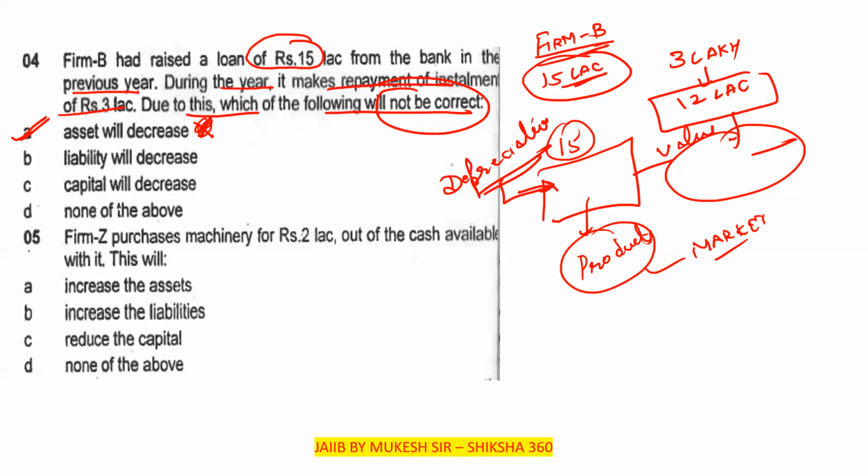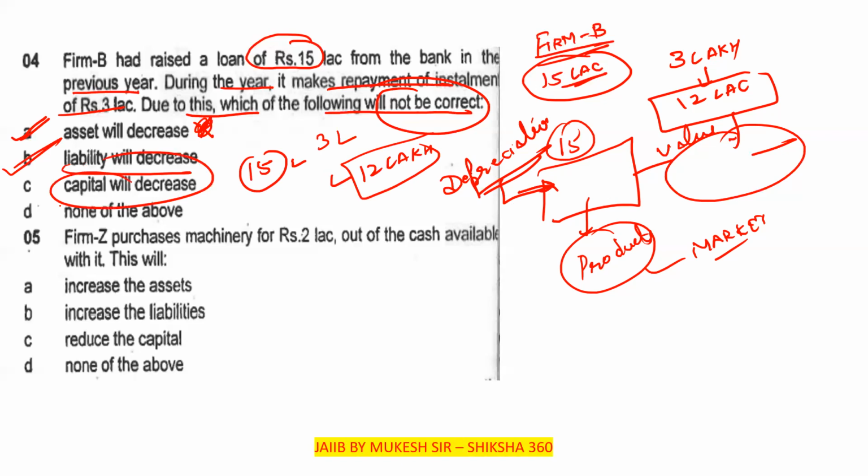Liability will decrease. This is straightforward. Earlier the liability was 15 lakh. Now the liability becomes 12 lakh, because there is a decrease of 3 lakh in that. So liability will decrease, so this one is also correct. Capital will decrease, there is nothing regarding that.